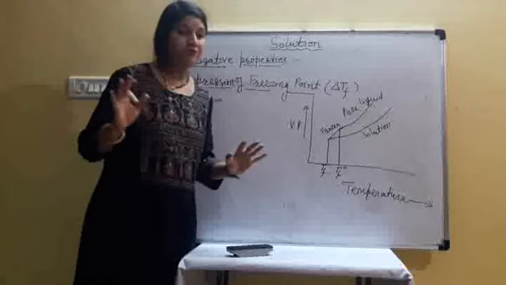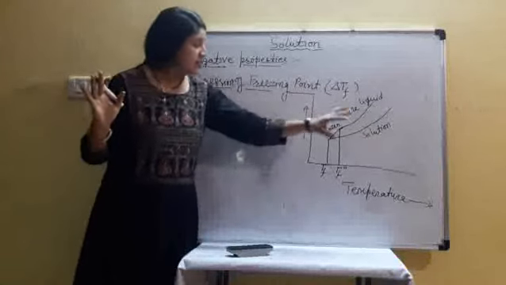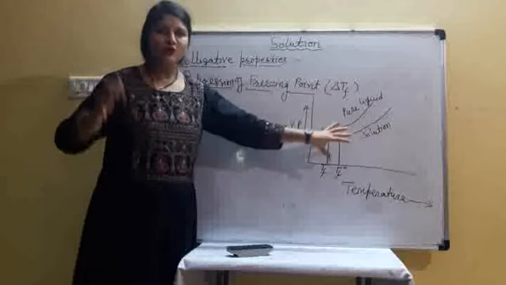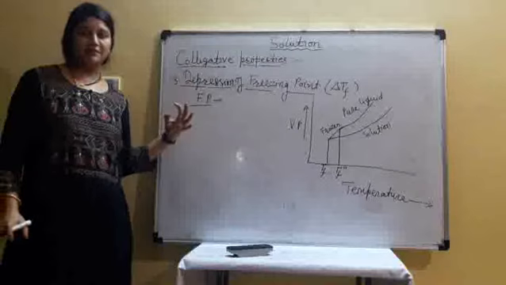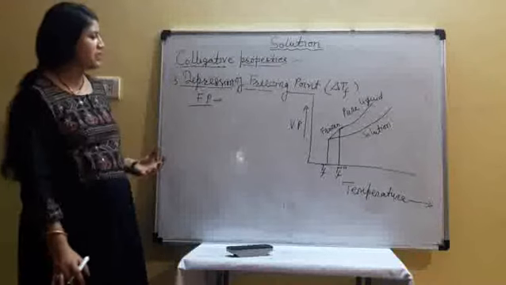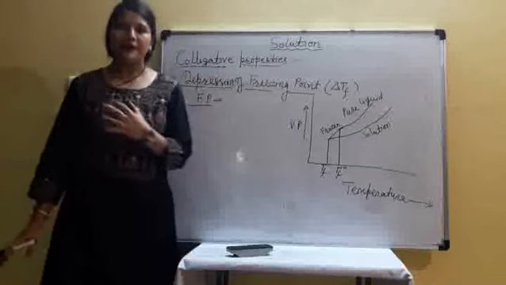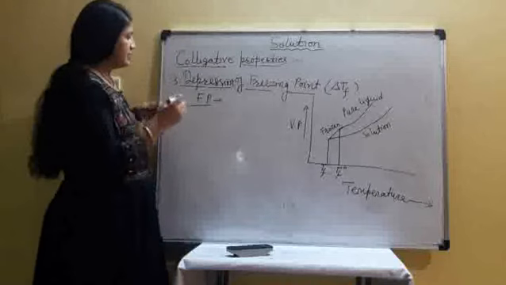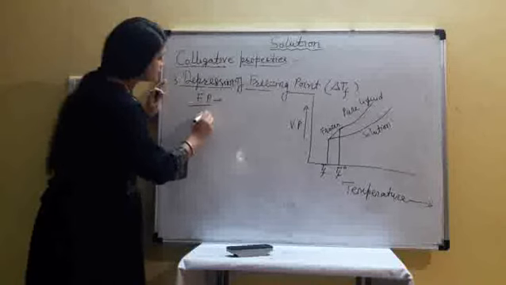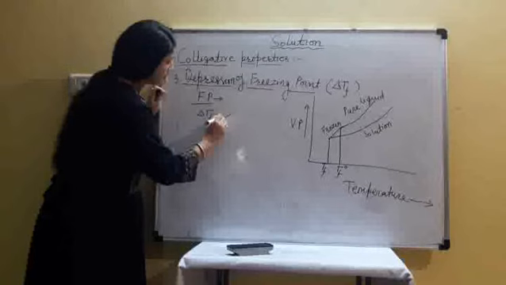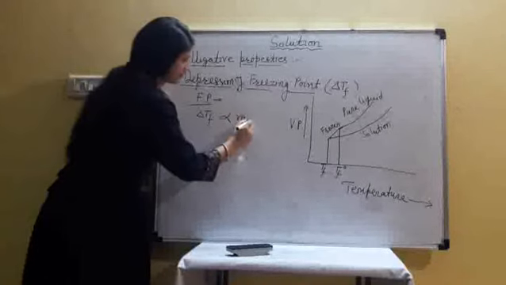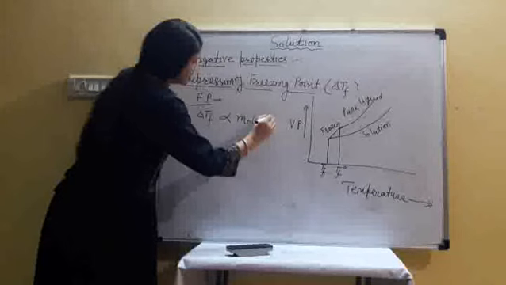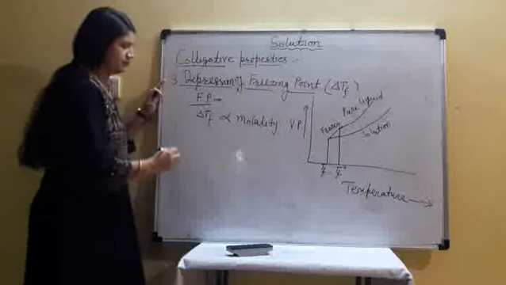I think it's clear. So it means when we add solute in the pure liquid, its freezing point decreases. But how much decreases? It depends on number of solute particles. Again, depression in freezing point is also directly proportional to the molality of the solution. We can write molality. It is expressed by small m.